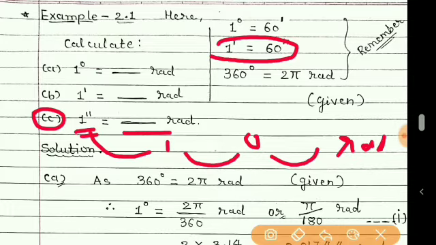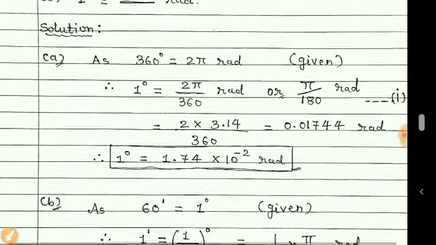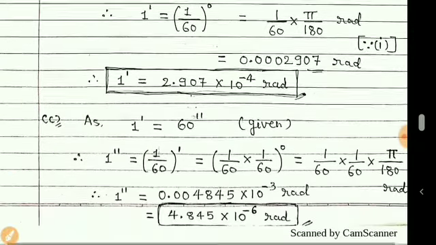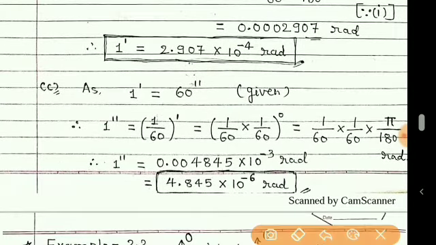Using this we will first convert this into minutes. As 1 minute is equal to 60 seconds, 1 second is equal to 1 by 60 minute. So dividing by 60, we get this in minutes.